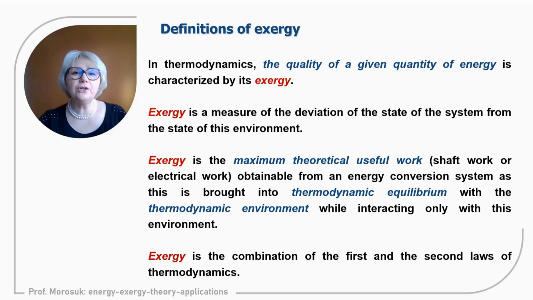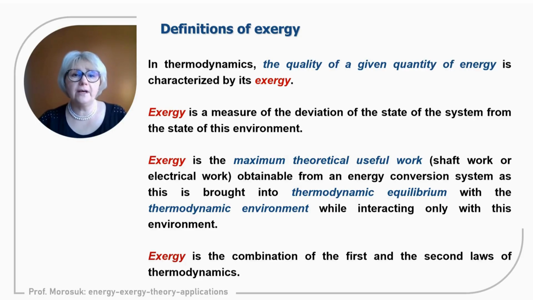Let us repeat the definitions of exergy. It is always useful to keep in mind all definitions of exergy. First of all, exergy is a combination of quality and quantity of energy. Exergy is a measure of the deviation of the state from the thermodynamic environment, regardless of whether we discuss a higher level or a lower level of the thermodynamic environment.